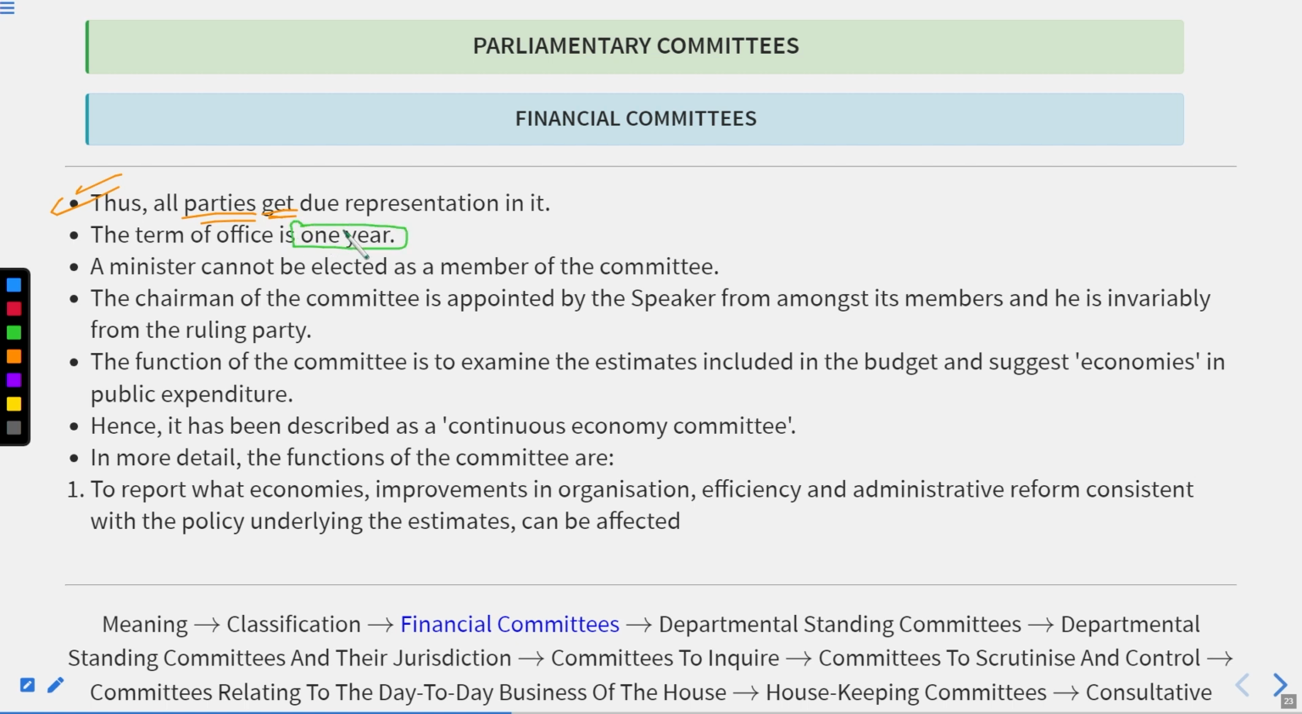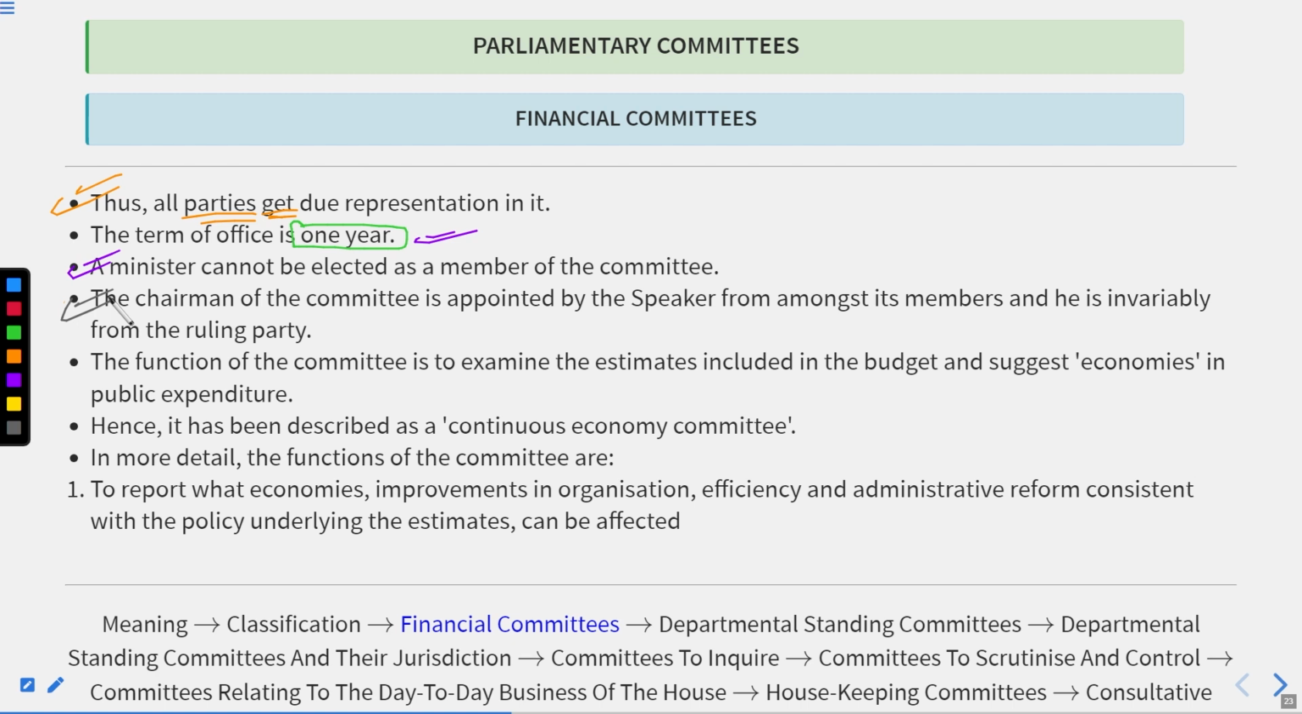Again, there is a rule for membership. Whoever is a minister, a member of parliament holding any portfolio, cannot be elected as a member of the committee, the same as in the Public Accounts Committee. Even the tenure and the selection process are the same, but the only differences are the composition and the house. In the Estimates Committee, only members of Lok Sabha can be elected, while in the Public Accounts Committee, members from both houses, Rajya Sabha and Lok Sabha, can be elected.